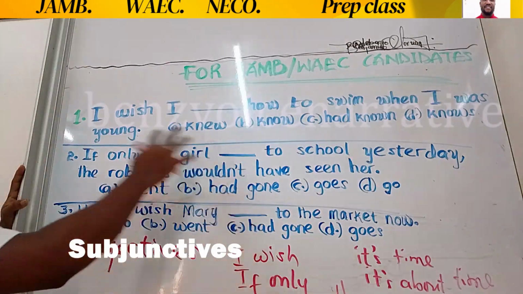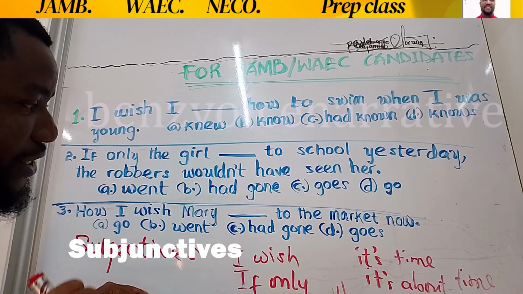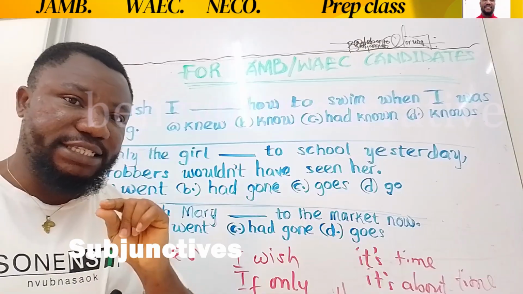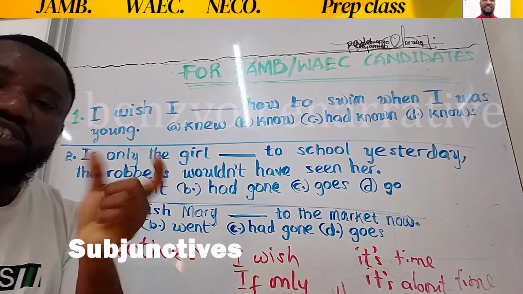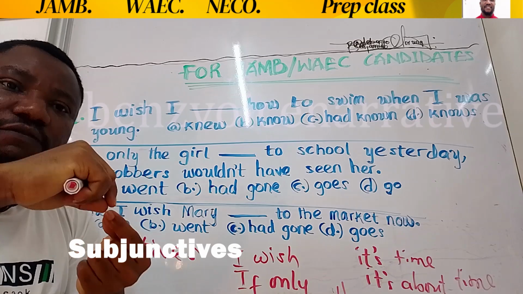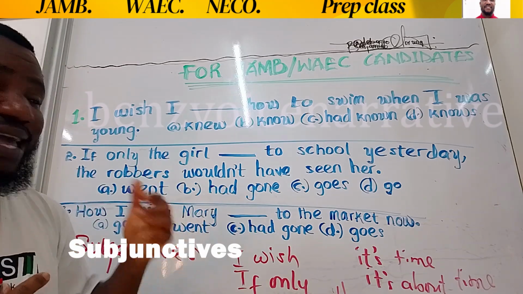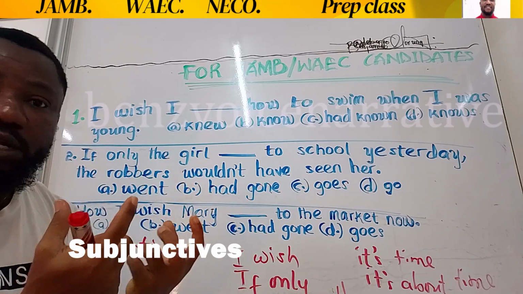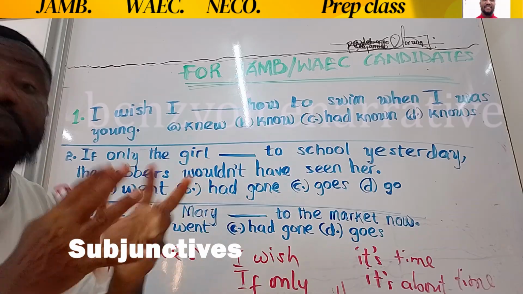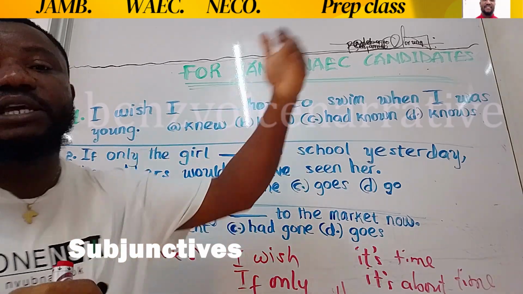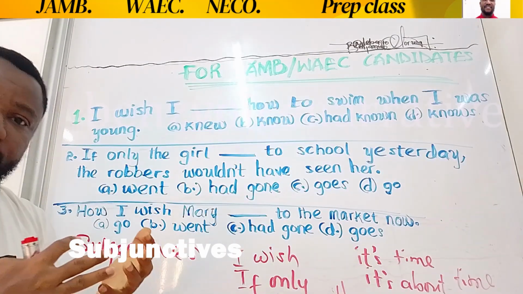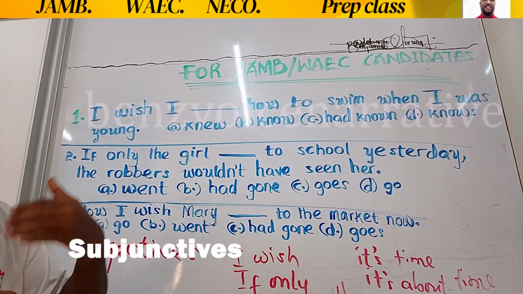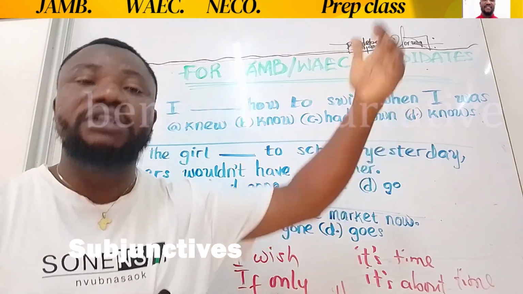Now, here is the rule that applies to what we have here. How do you know when to have your answer in the past tense? And how do you know when to have your answers in the past participle? It's very easy. You go back to the question and look for the time specified in the question. If the expression is woven in the present tense, if the time spoken about in the question is present, then your subjunctive answer should be in the past. And also, if the time in which the expression is woven is in the past, your verb should be in the past participle. It's as easy as that.